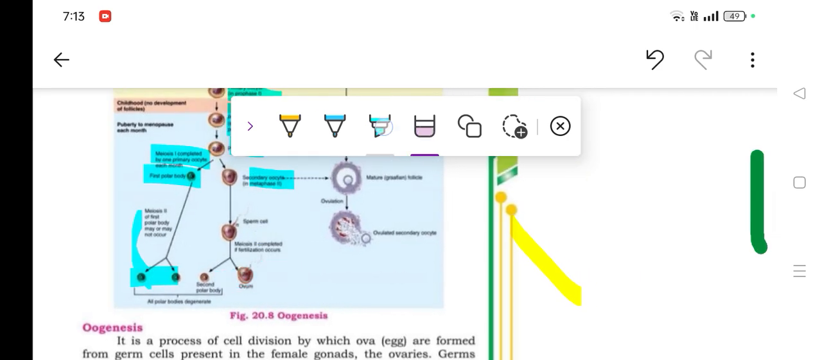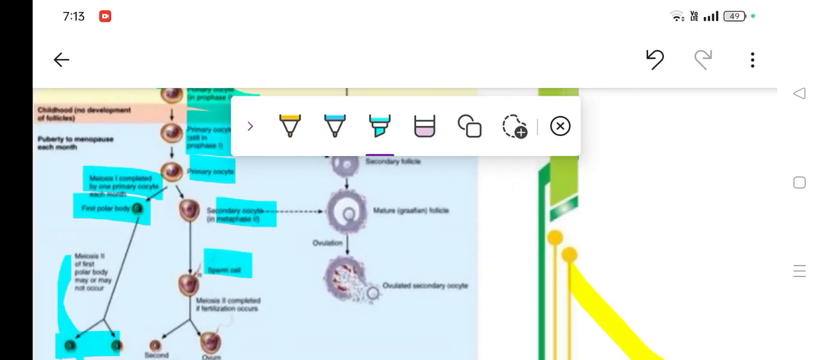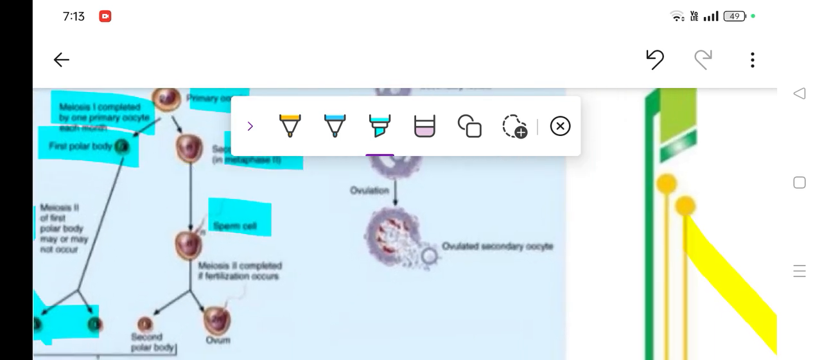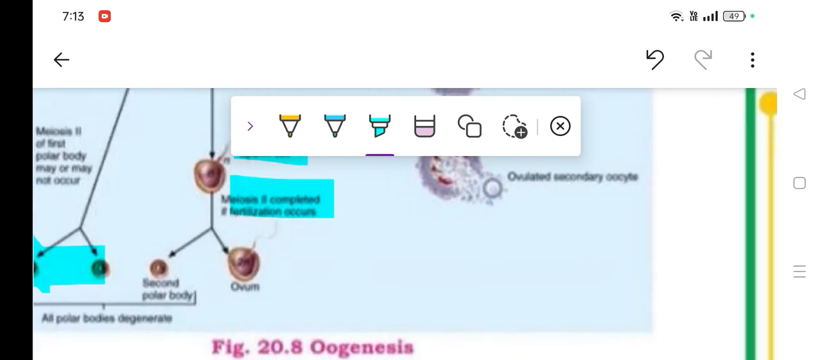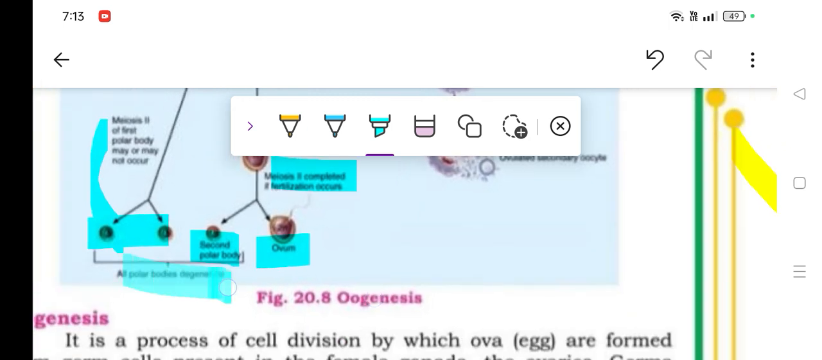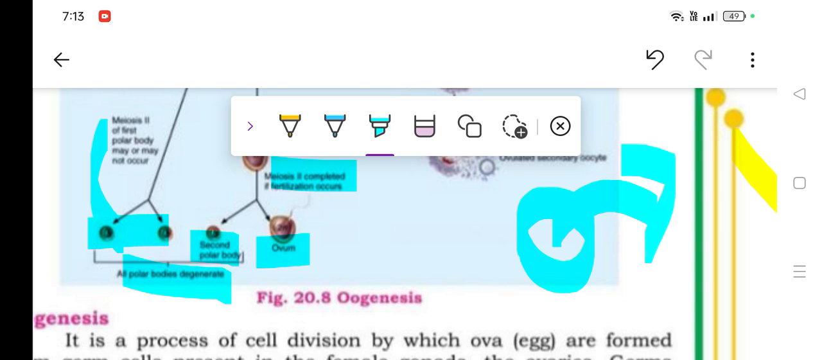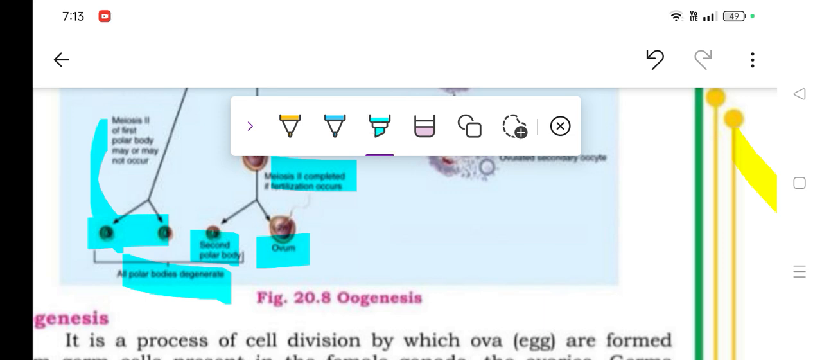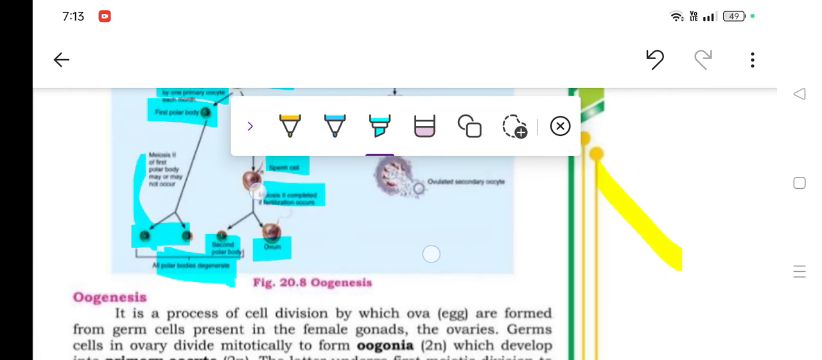Regarding the rest, here the egg and sperm cells will be produced. Meiosis 2 takes place, which is completed only with fertilization. Then in this process one ovum is formed along with the secondary polar body. All the polar bodies simply degenerate. If this is the follicle that is producing, every month only one egg gets fused, otherwise all die. So when the polar bodies are formed, they all degenerate.